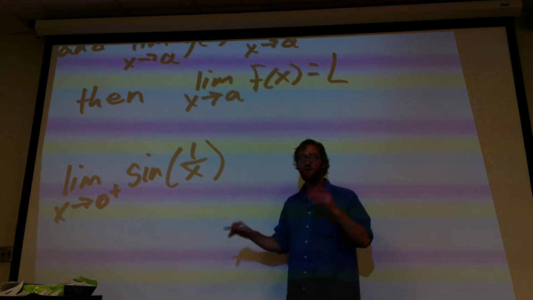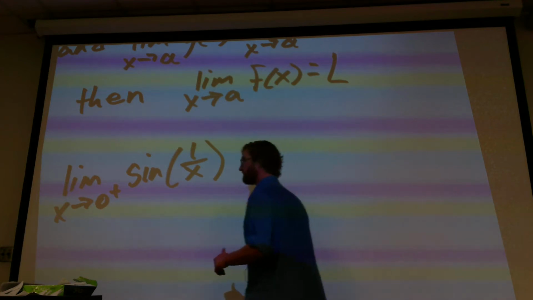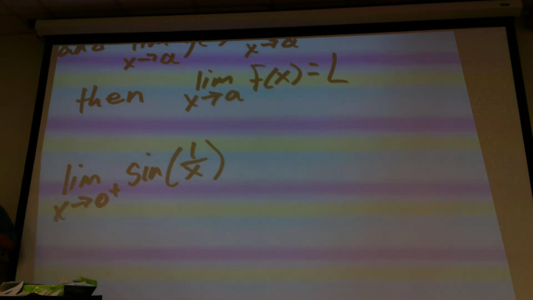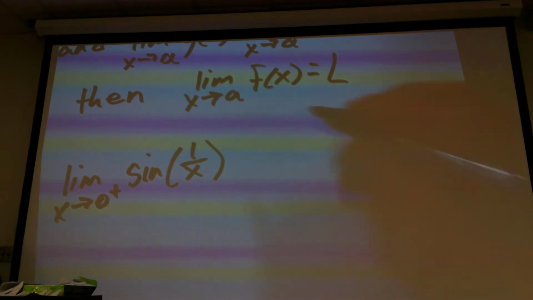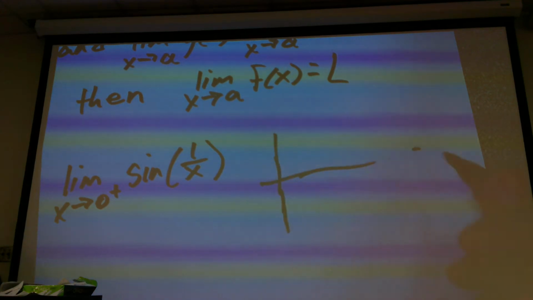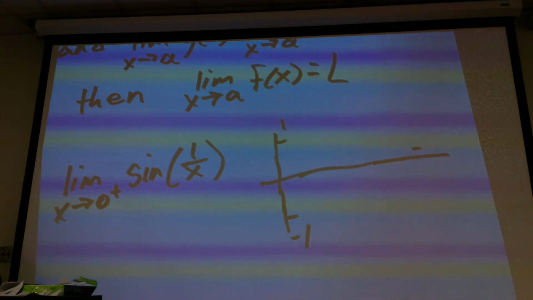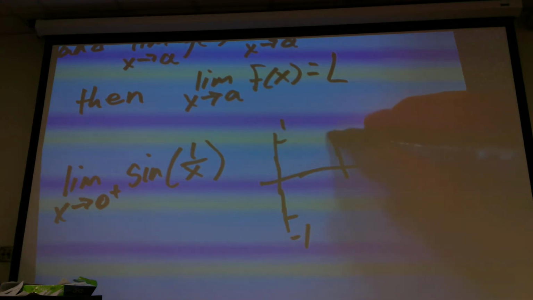Okay? So what happens with this guy as we're approaching 0? Well, it's always going to be bounded between -1 and 1. That's not an issue. That's actually a good thing. So my guy's bouncing up and down.